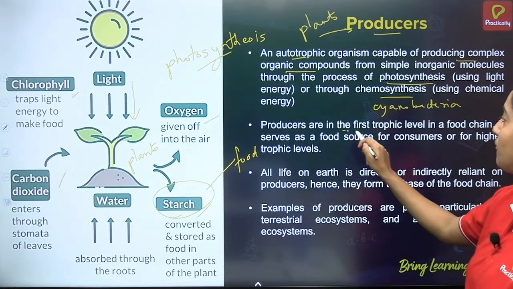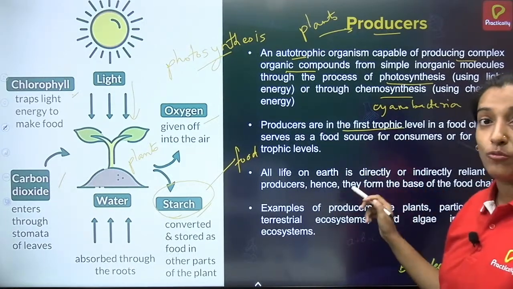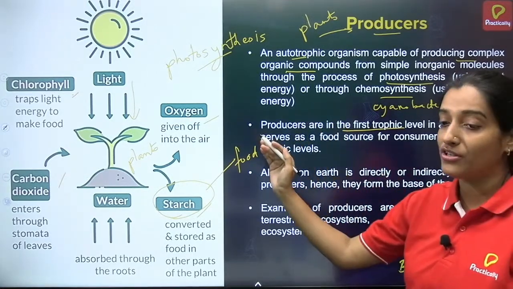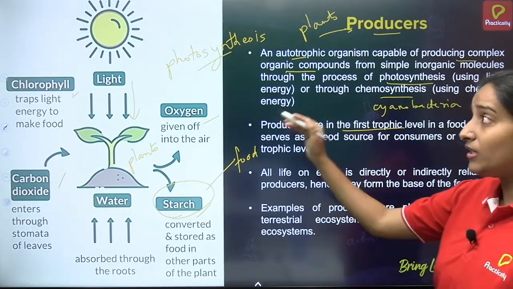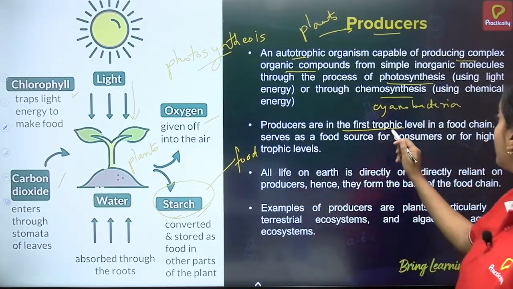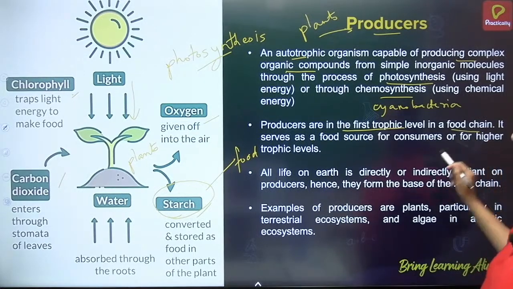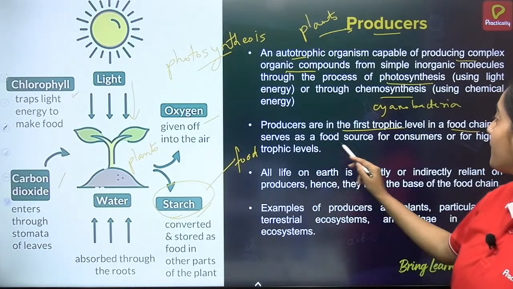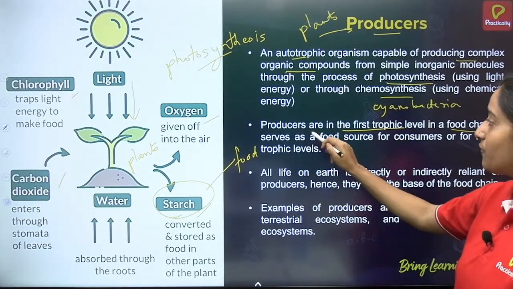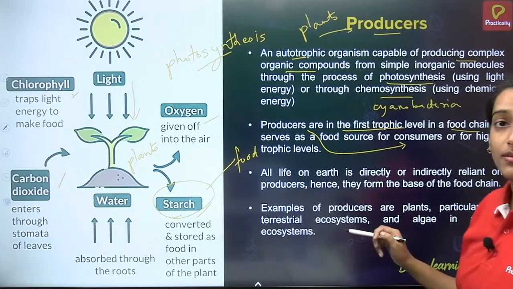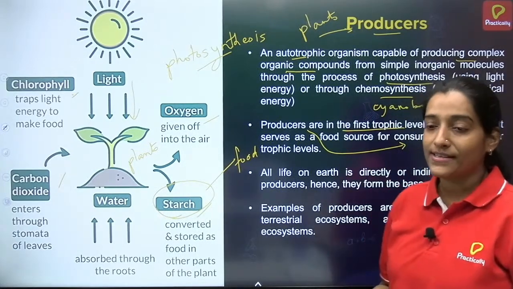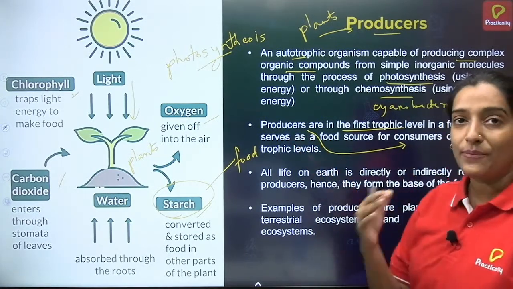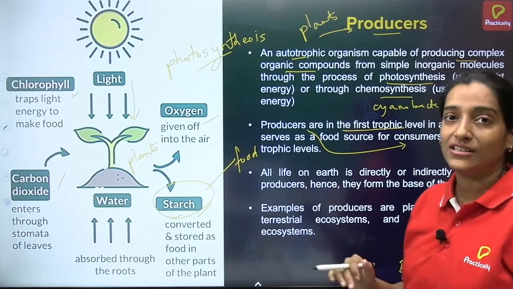Producers are the first trophic level. Now we will see what trophic levels are. Producers are the first trophic level because they are the first ones who convert the light energy into food. Therefore, they are in the first trophic level of the food chain. Again, what the food chain is, we are going to see in our upcoming slides. These producers provide food to the consumers. Because consumers, the name itself suggests, we are consuming, we are eating. Therefore, producers help in the production of food and consumers eat the producers.